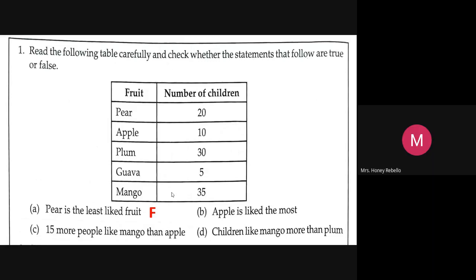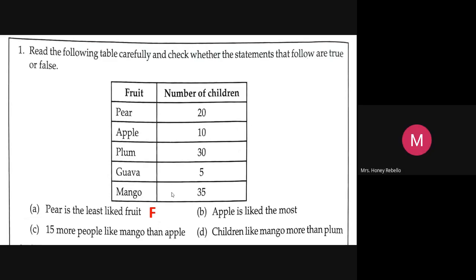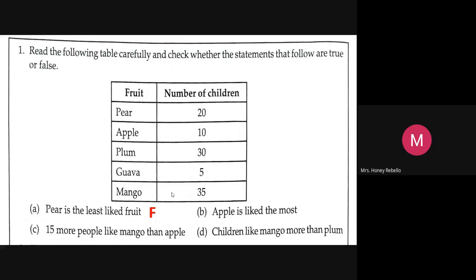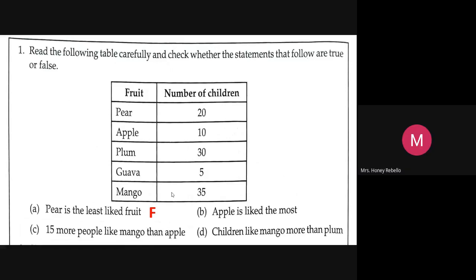They are just telling the statement that most of the children like apple. Is it true, Ridham? Yes ma'am. True ma'am. Tell me the number of children who like apple. 10. Number of children who like mango. 35. So do they like apple or mango more?